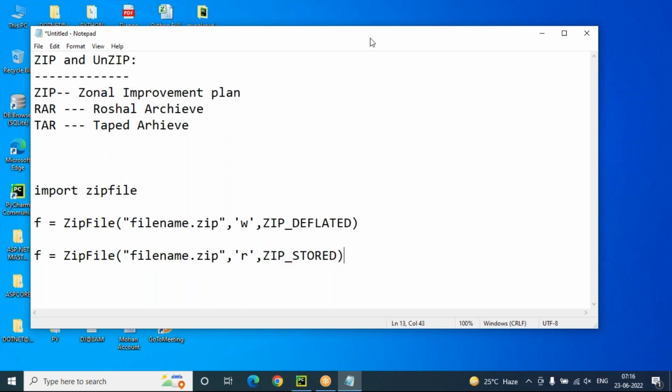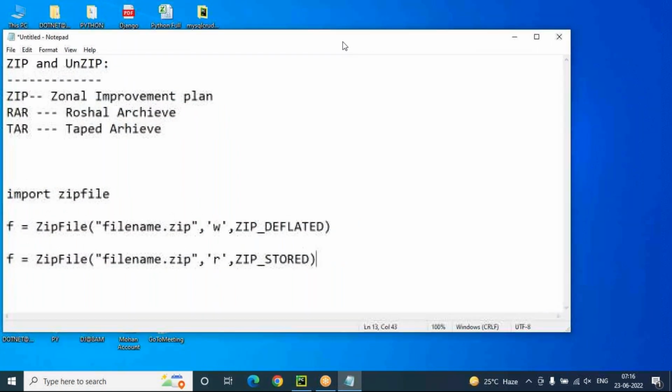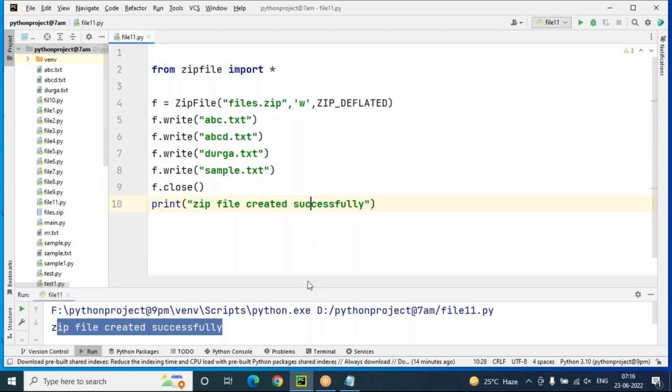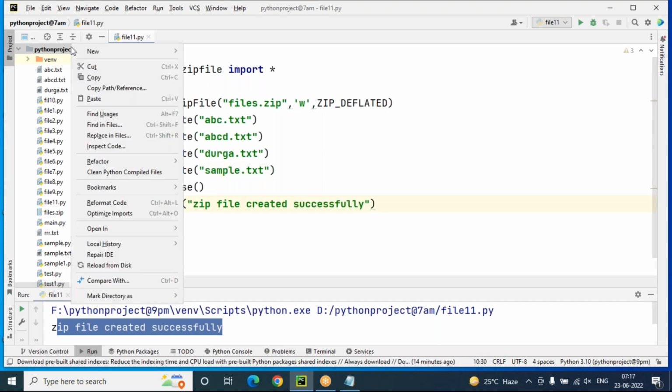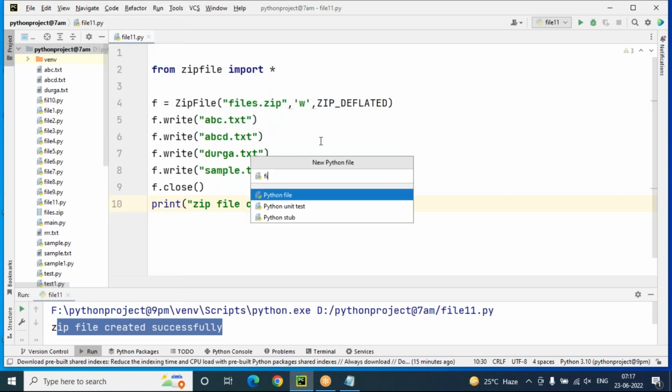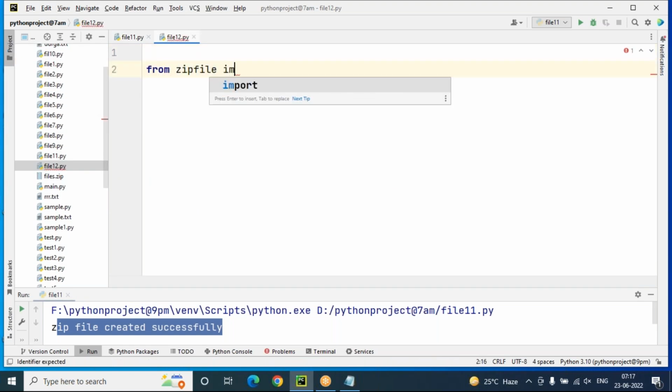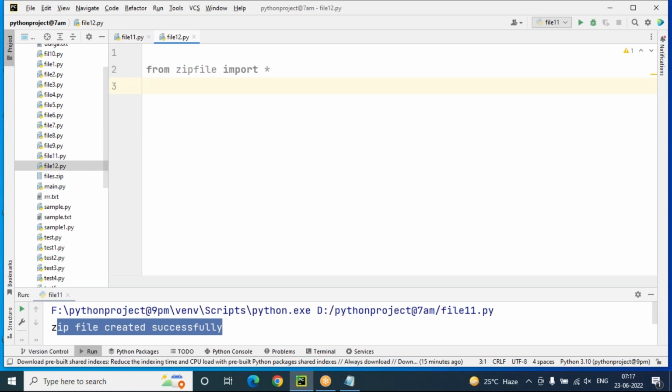And ZIP_STORED is, we can say, a constant. So ZIP_STORED indicates that we are trying to extract the files from the zip folder only. So now the zip file is created successfully. Once we have created the zip file successfully, we'll go for the unzip operation. One more file. Similarly here, from zipfile import star. Now coming to this, here ZIP_STORED represents the unzip operation.